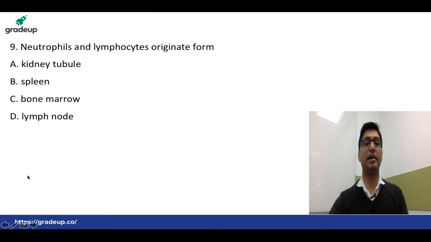Next question is that neutrophils and lymphocytes originate from, there are 4 options given, and the answer will be option number C, bone marrow.